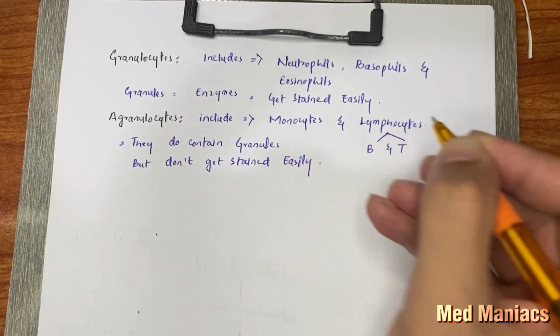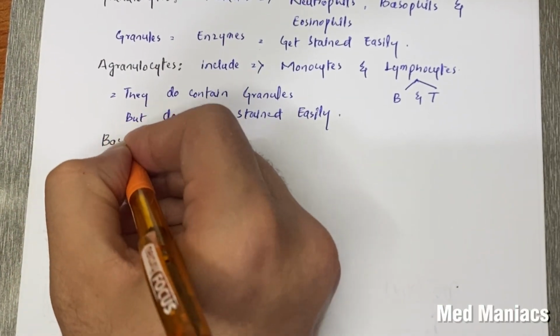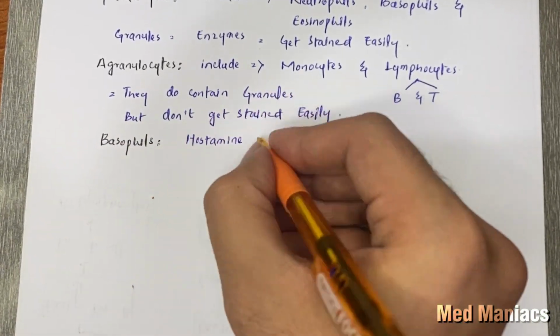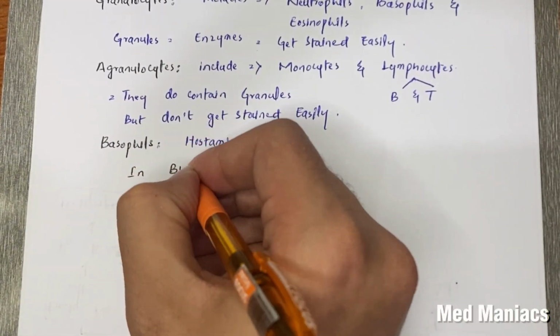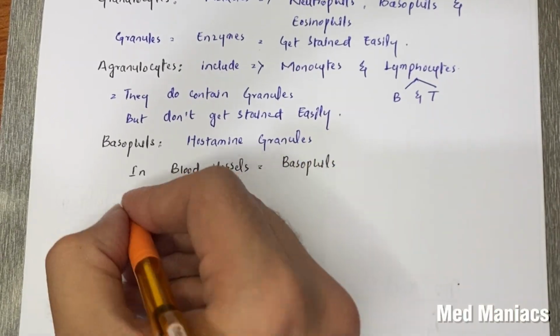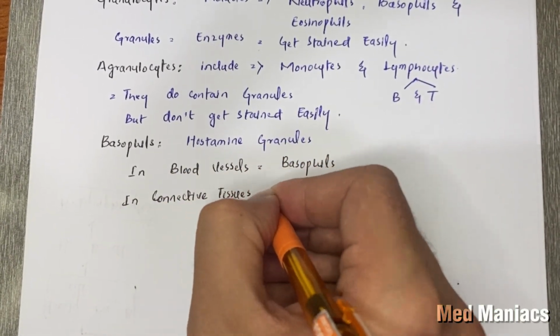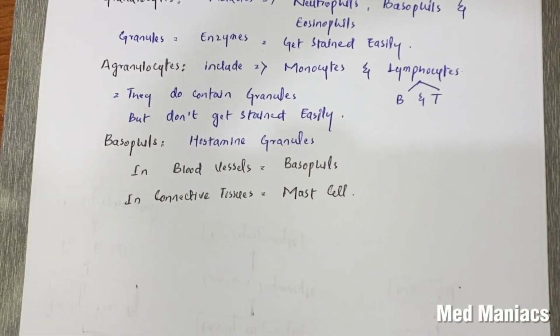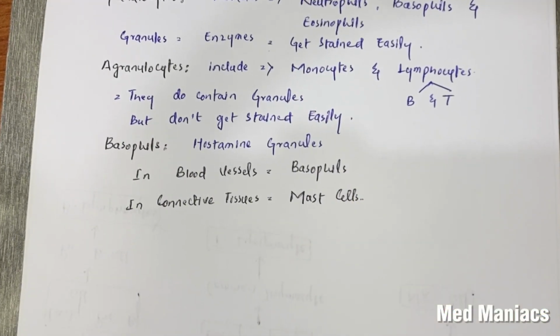That's why they are called agranulocytes. Basophils contain histamine granules. When they are located in the blood vessels, they are called basophils. And when they cross the blood vessels and go into the connective tissue, they are called mast cells. So in blood vessels, basophils. In connective tissues, mast cells.